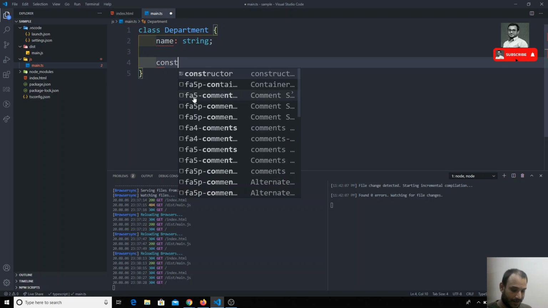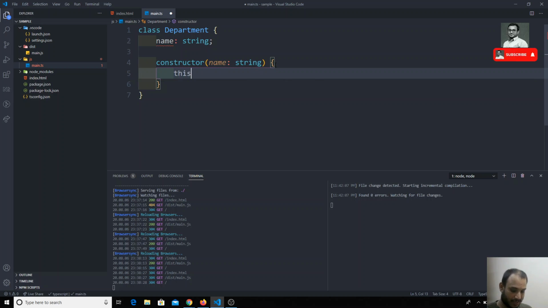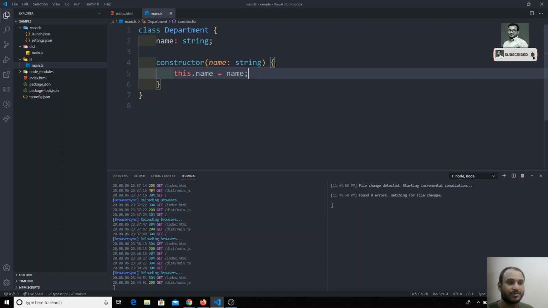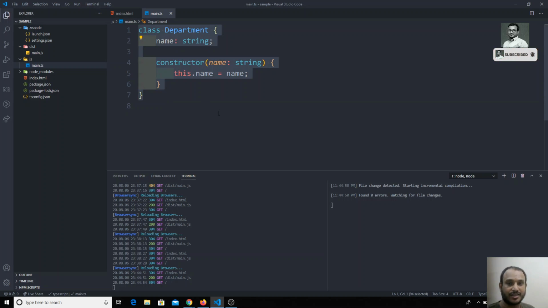So we will have a constructor, which will be called every time we create an object. Now it will take one argument as a string. This can be any variable, so you can keep it as name also. In this constructor, this name variable and this name variable are completely different. Now I am storing that name: this.name is equal to name. I am saving the name here. So this is a simple constructor, a simple class. Like this we will be creating a class in TypeScript.